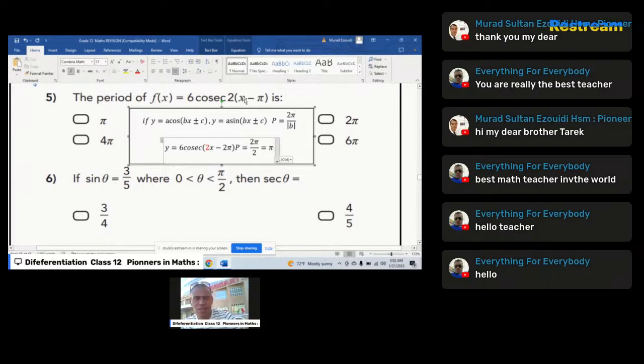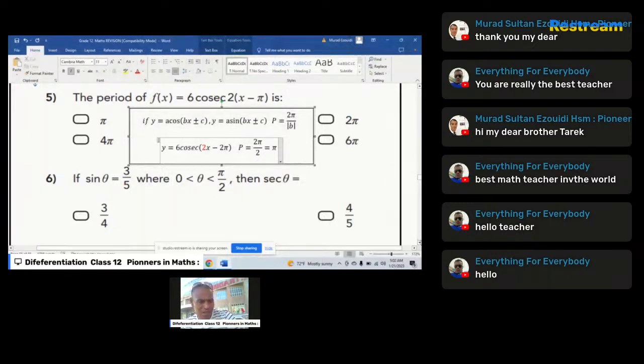It's undefined, and so the maximum value will be 6, and the minimum value will be negative 6. So it's clear for you, this particular value, and this is the period. Learners, don't forget that it is always written like that. Now we move to the next part.